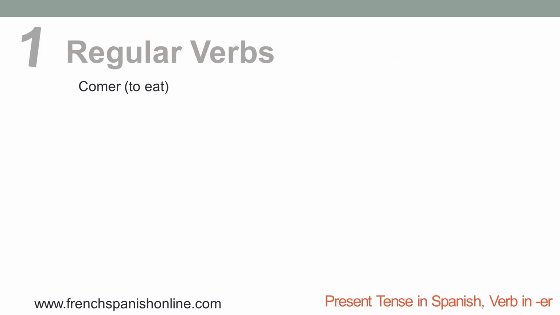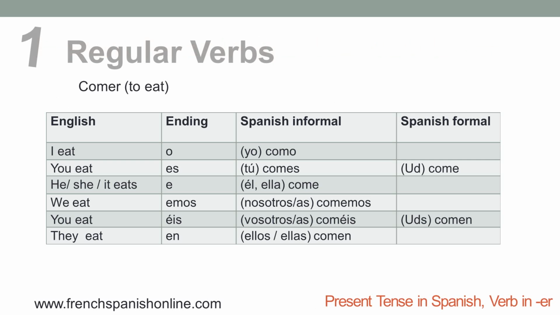Let's see this verb because it is a regular verb, so we will see all the conjugation of the regular verbs thanks to comer, to eat. To translate the English "I eat, you eat, he or she eats," etc., we will use these endings in Spanish: -o, -es, -e, -emos, -éis, -en. So using our stem com-, we will have como, comes, come, comemos, coméis, comen.